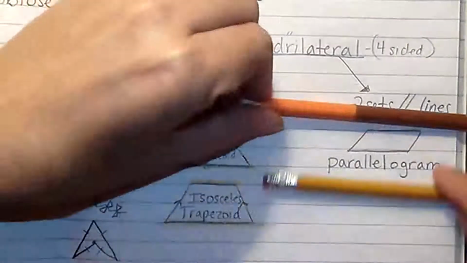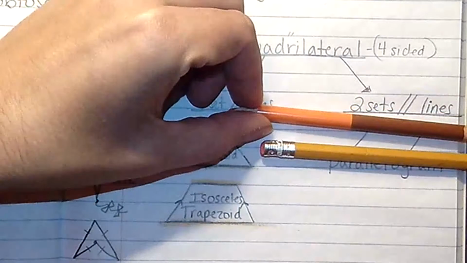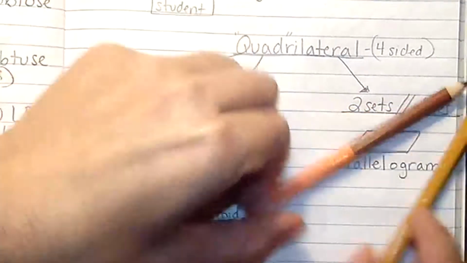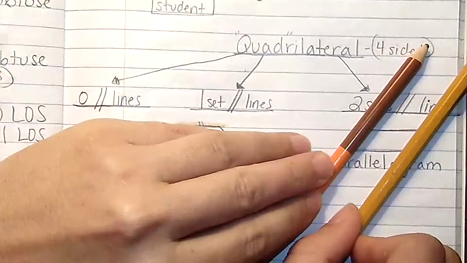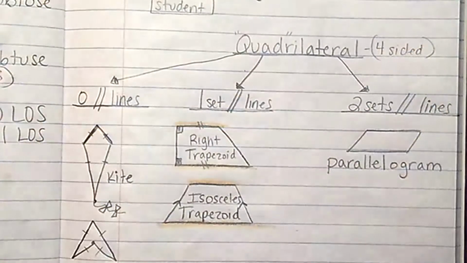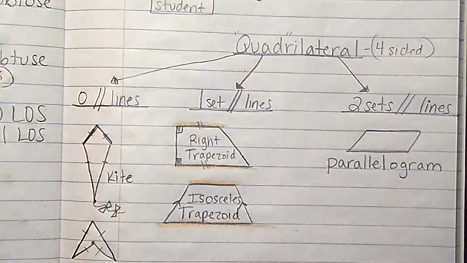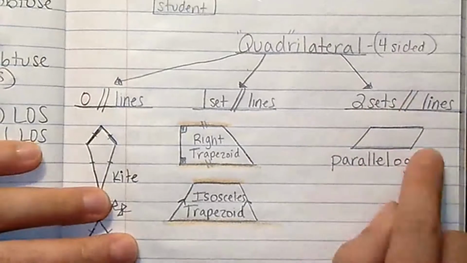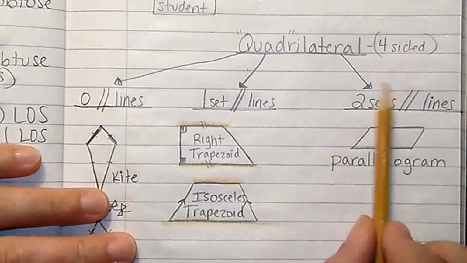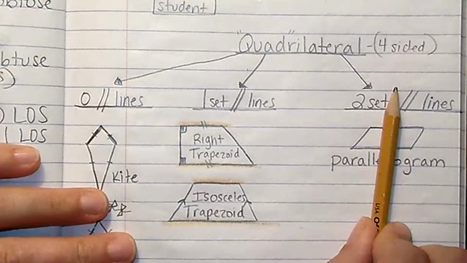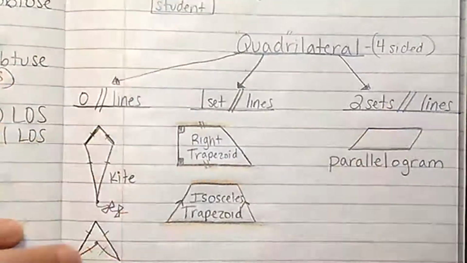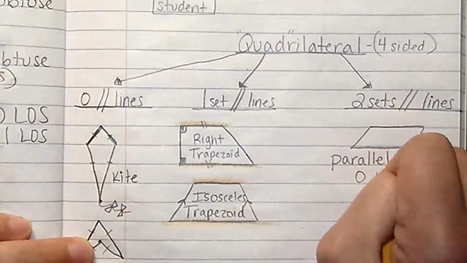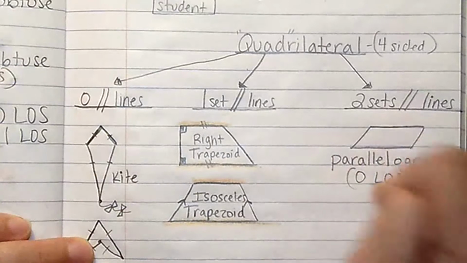Let's do the pencil test. Are these parallel? Yes. Are these parallel? Yes, my parallel lines will never meet. So I know this has two sets of parallel lines. Well, let's talk about a parallelogram. What if I cut it in half? Does that make a line of symmetry? No, because look, this one over here would be way over there when I folded it. So a parallelogram has 0 lines of symmetry.